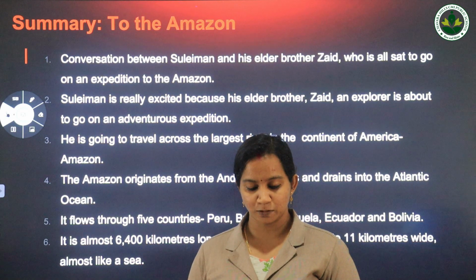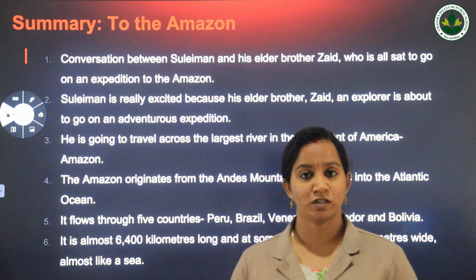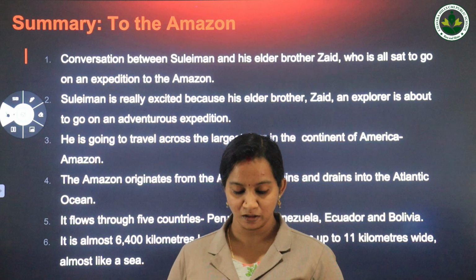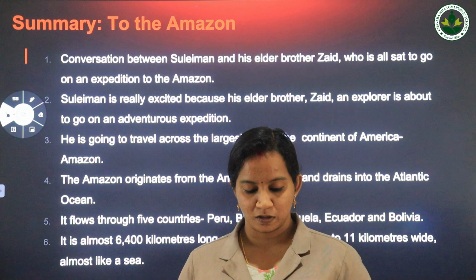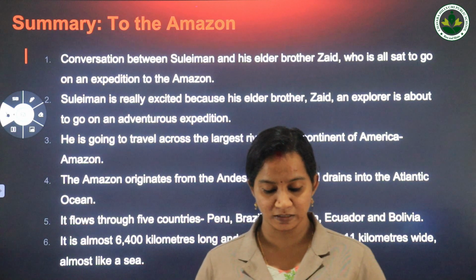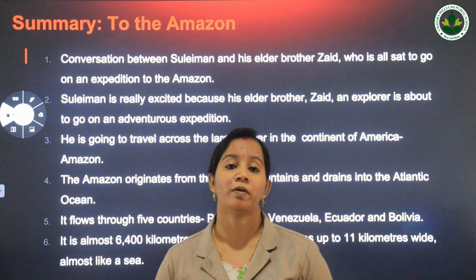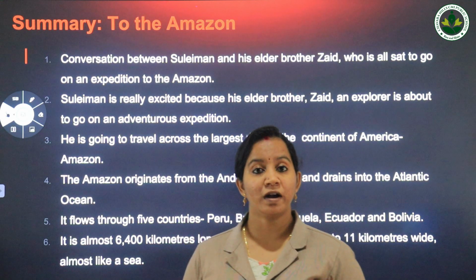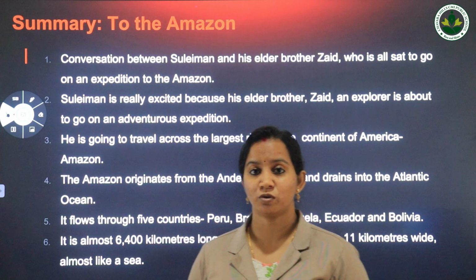Now moving on to the next paragraph. Suleiman's brother Zaid is busy at work. Suleiman walks into the room. So it's a conversation going on between Suleiman and Zaid. Suleiman: Hello, can I speak to you for a minute? Zaid: Hey Suleiman, what is it? Again Suleiman says, I want to ask you something about the Amazon. Zaid says, sure. So Suleiman asks, how is it so large? So how is it so large?